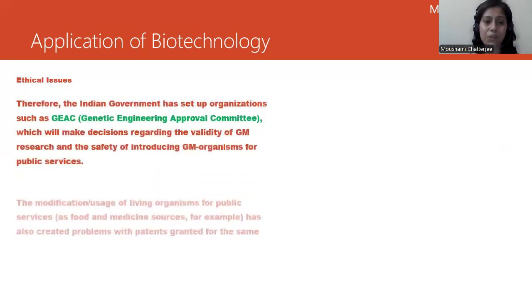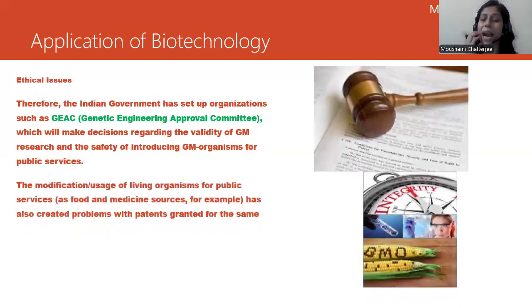Ethical issues are being taken care of by an Indian government authority, GEAC, the Genetic Engineering Approval Committee. This committee looks after the validation of GM, that is genetically modified crops or genetically modified organisms, and also the safety of introducing GM organisms for public service.